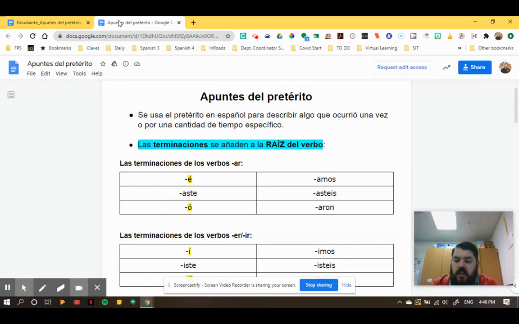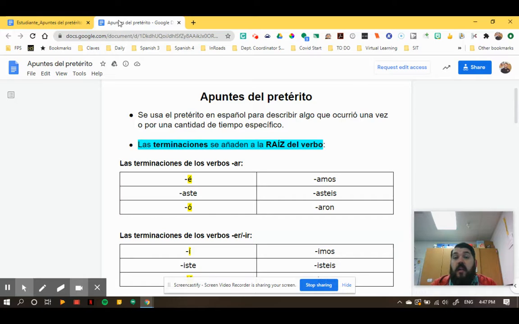Usually you think of this as a one time or certain amount of times that it happened, as long as it's countable. Y también dice, las terminaciones se añaden a la raíz del verbo. And that just simply means the endings that we're going to add get added to the root of the verb. If you remember a verb and its root, let's say we have hablar.